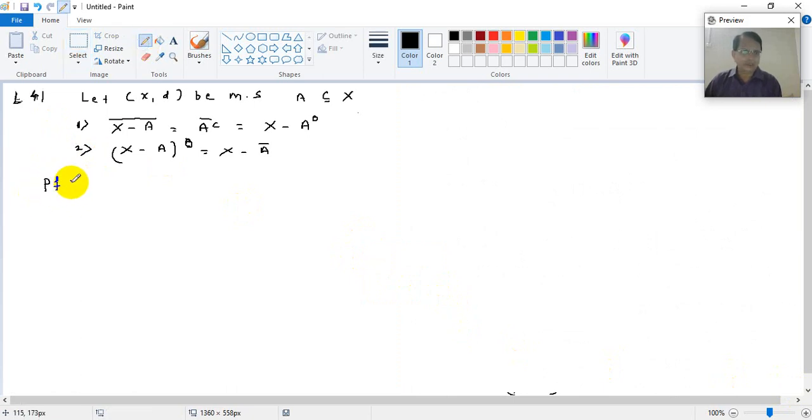Right, proof is what? So we have to show that, to prove that A bar complement is equal to x minus A interior.